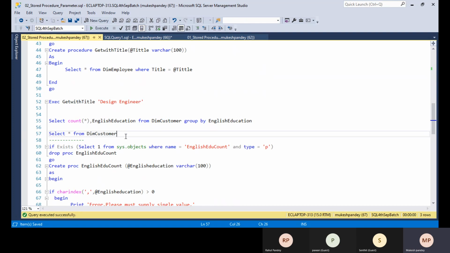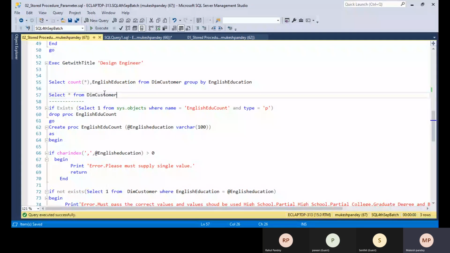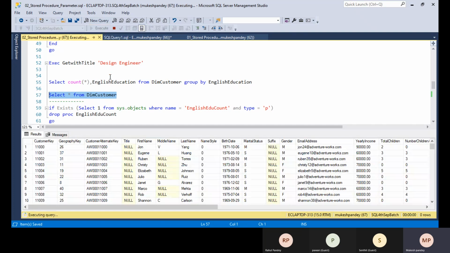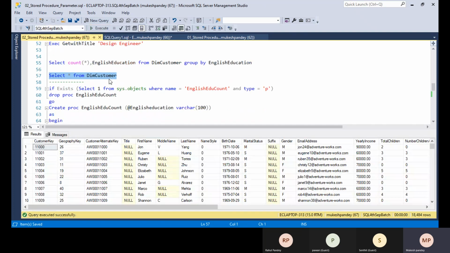The next one is a real-time scenario. I have a DimCustomer table, and in the DimCustomer table we have the customer ID and all the columns available.